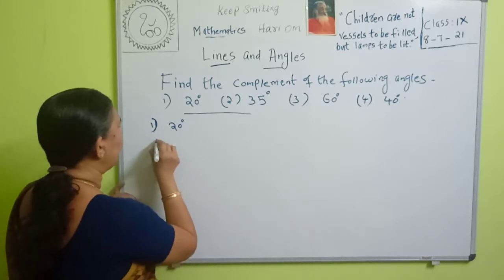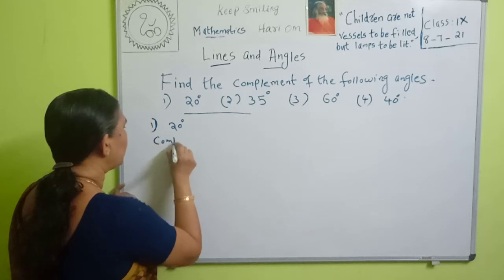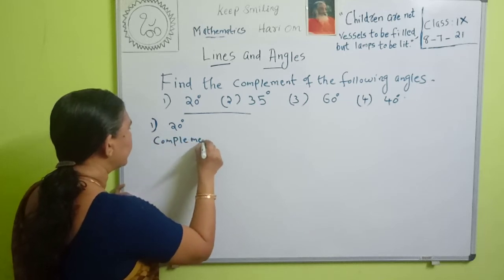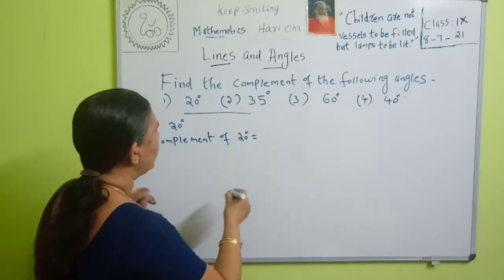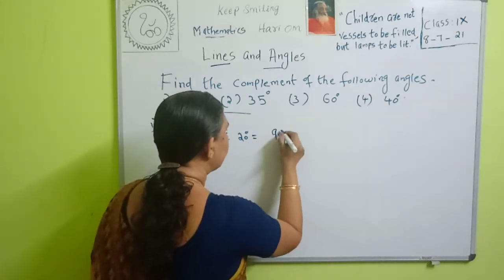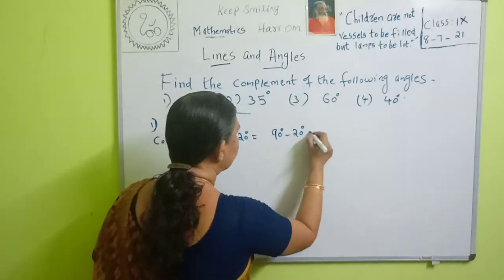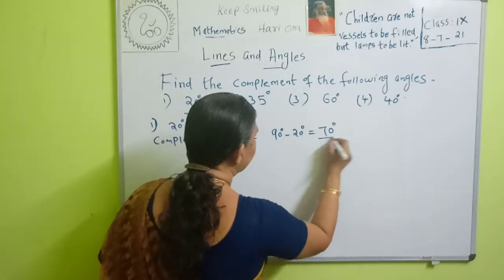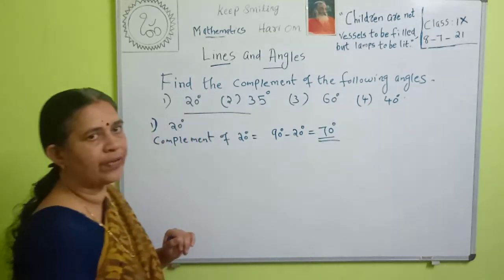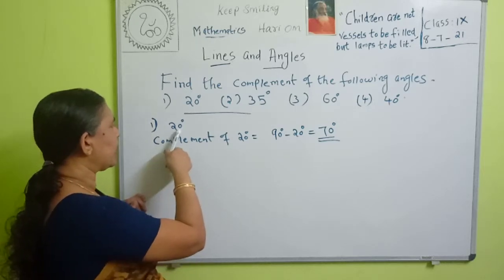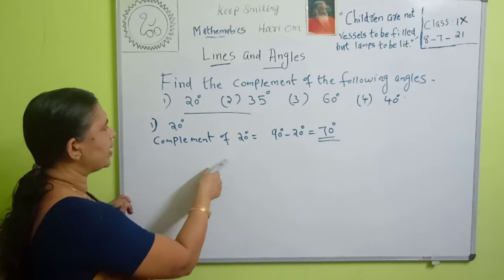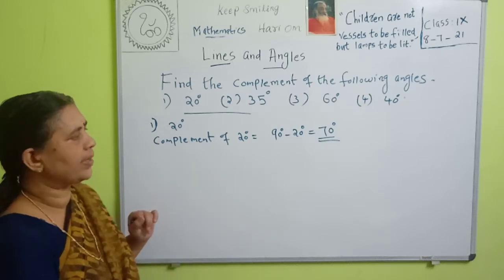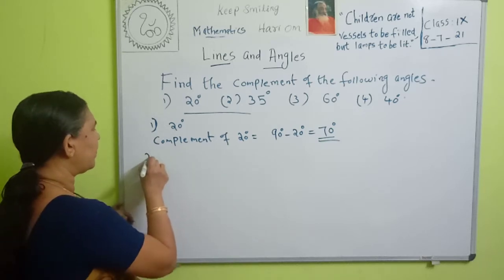Therefore, the complement of 20 degrees is equal to 90 degrees minus 20 degrees, which is equal to 70 degrees.